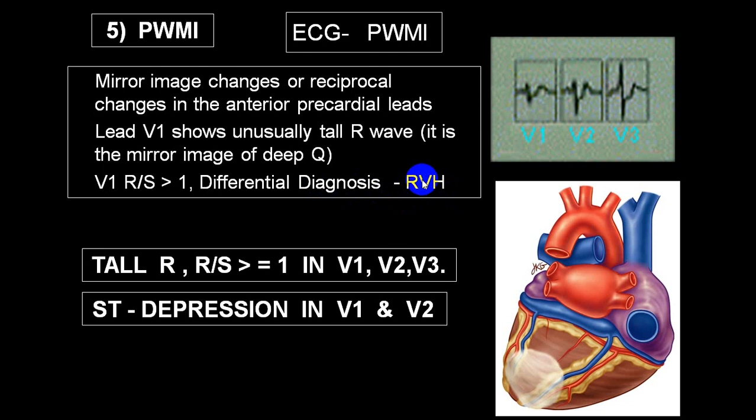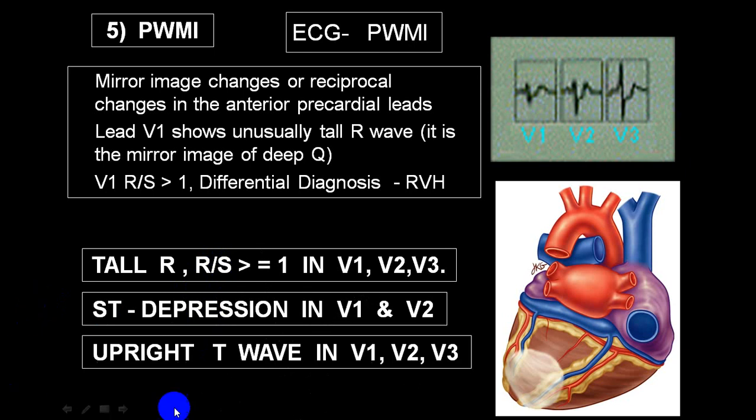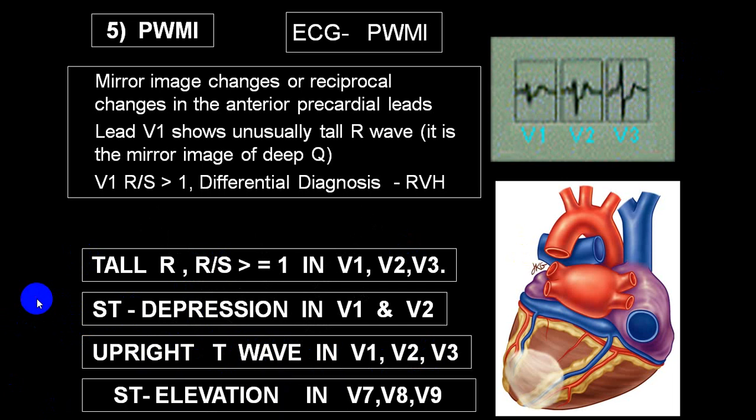And if the R wave is more than 7 small squares, it is definitely in favor of RVH. Now as far as a posterior wall MI is concerned, if you get an R wave in V1, V2 which is more prominent, and R wave more than S wave, and there is an ST depression, and there is an upright T wave, so the T wave is going up like this, upright, not inverted, these three criteria fulfilled, it will be in favor of a true posterior wall MI.